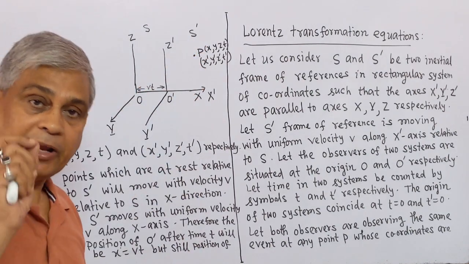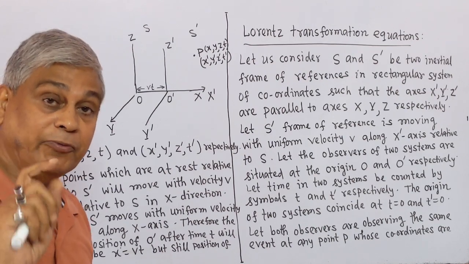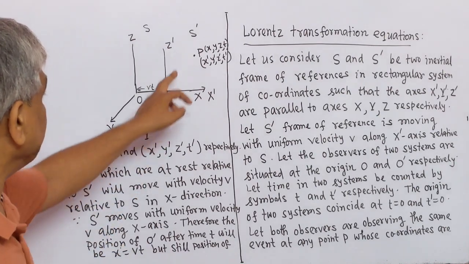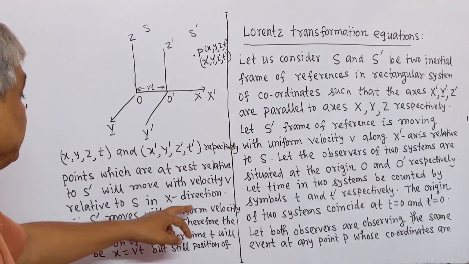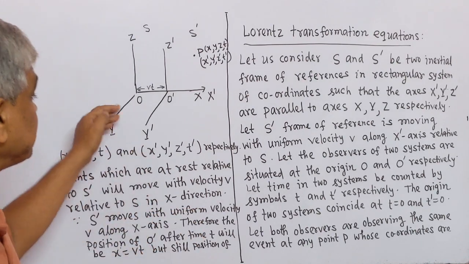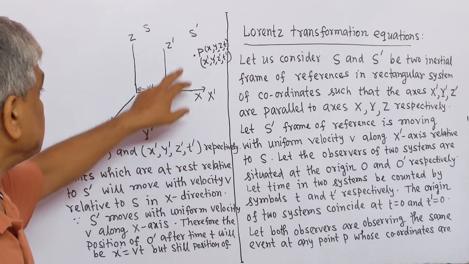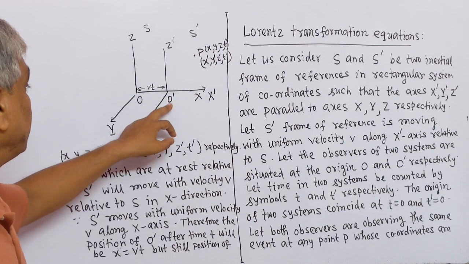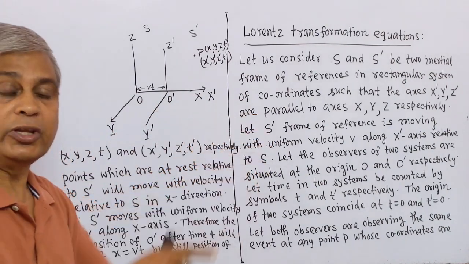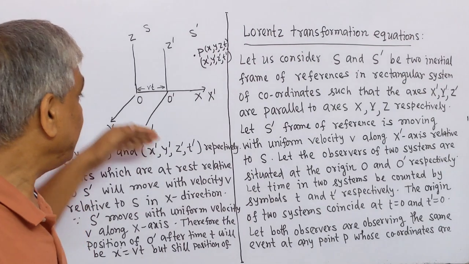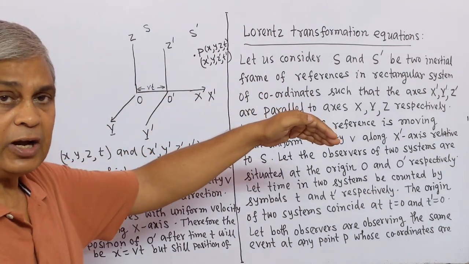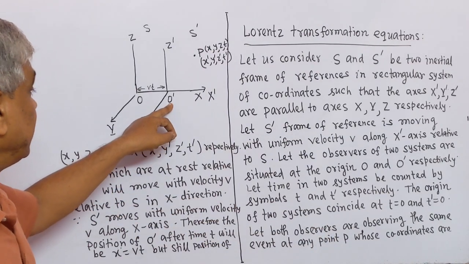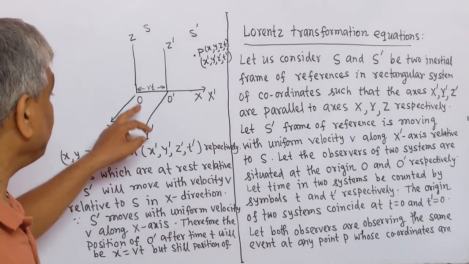That velocity must be uniform. Otherwise it is not possible. Since the S prime frame of reference moves with uniform velocity v along the x-axis, with this movement of the S prime frame, the origin O prime is also moving with uniform velocity along the x-axis. So after time t, the origin O prime will reach a distance x equal to vt.